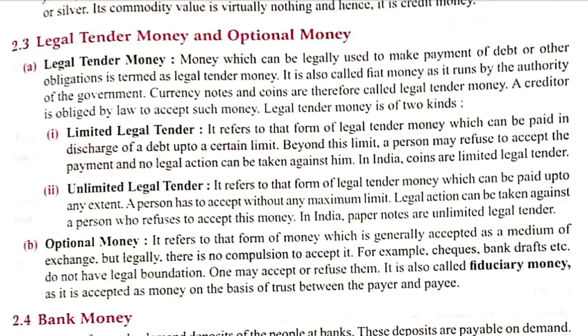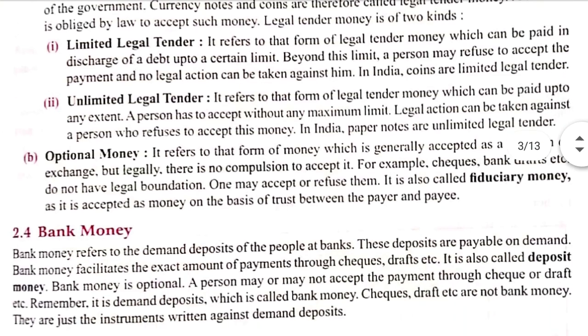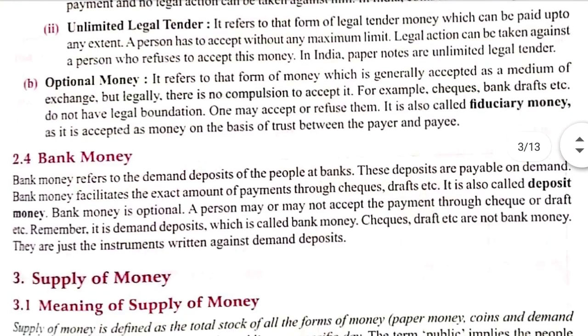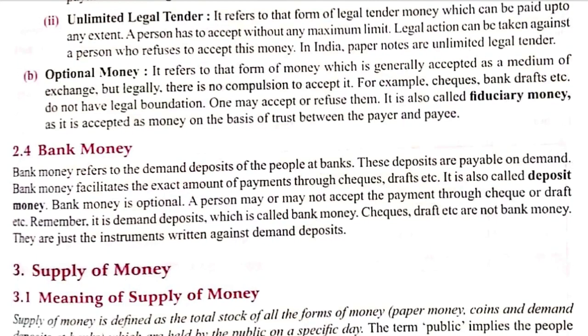Legal action can be taken against a person who refuses to accept this money. Now, paper notes which have legal validity of the government are unlimited legal tender. And optional money refers to that form of money which is generally accepted as a medium of exchange.